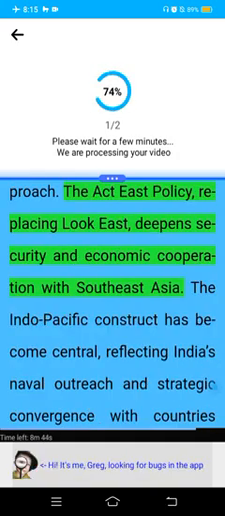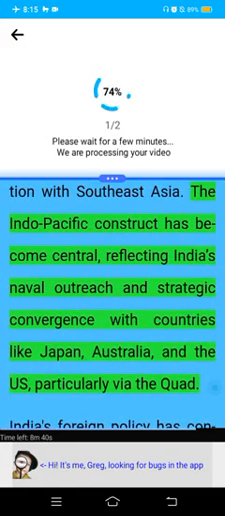The Act East policy, replacing Look East, deepens security and economic cooperation with Southeast Asia. The Indo-Pacific context becomes central, reflecting India's naval outreach and strategic convergence with countries like Japan, Australia, and the US, particularly via the Quad.